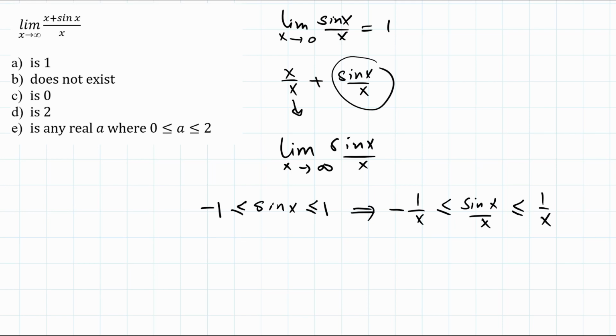Now I take the limit as x goes to infinity of this side, that's going to be 0, and I take the limit as x goes to infinity of this, that's going to be 0, and therefore the limit as x goes to infinity of sine x over x is squeezed between these two limits, which should also be 0. So the result is just the limit of x over x, and that is 1, and the answer is A.